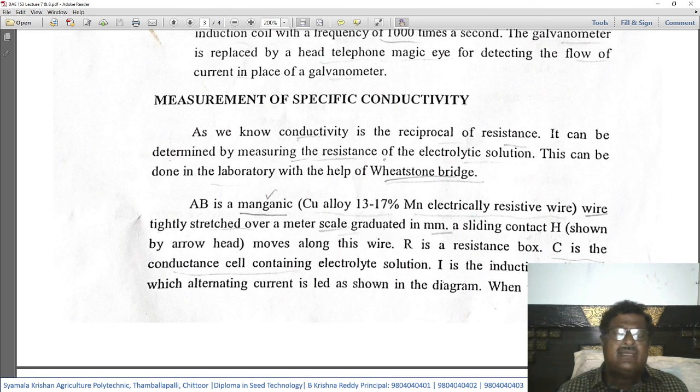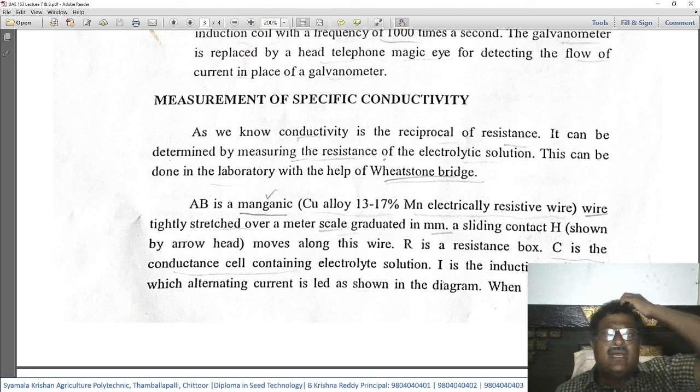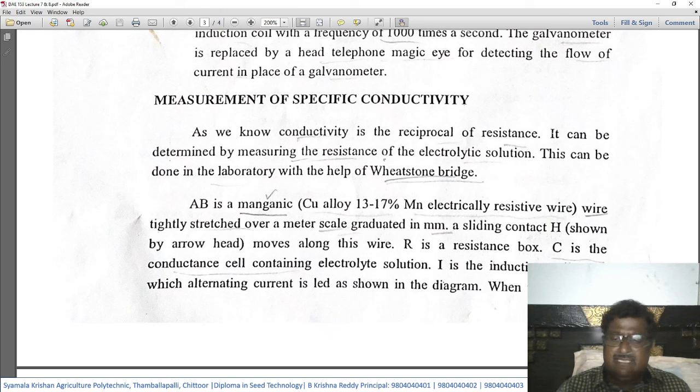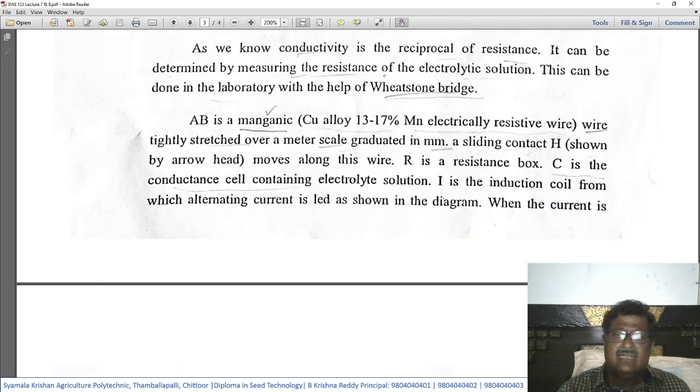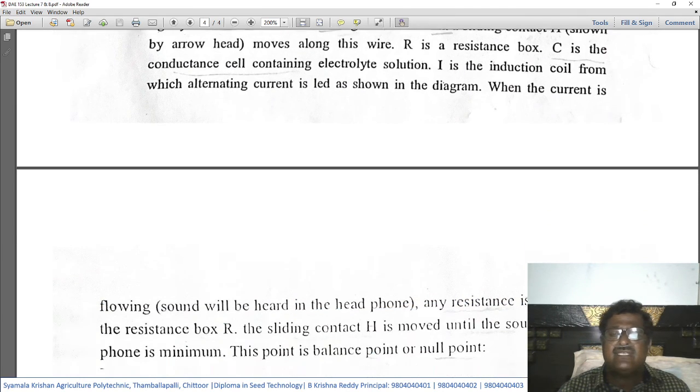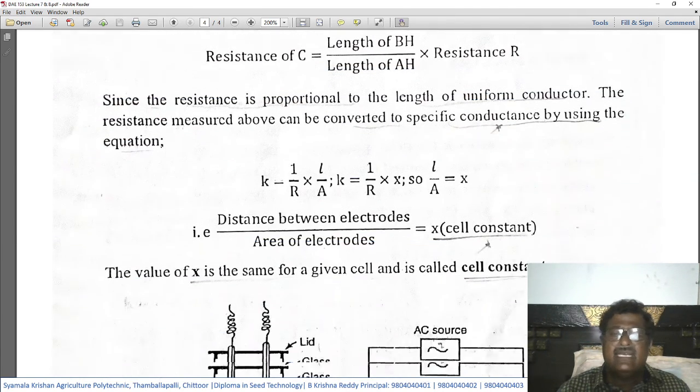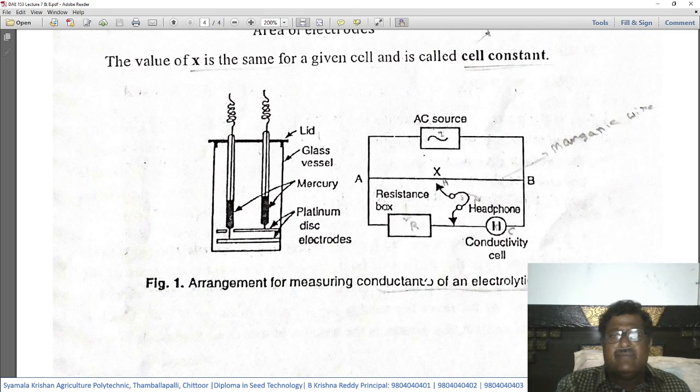So once again, we will see a diagrammatic representation of how specific conductivity can be measured by using the resistance box as well as the conductance cell. Let us see the pictorial diagram first so that it can be understood easily. This is a metallic wire on which a hook will be moving. It can be moved depending upon our requirement.